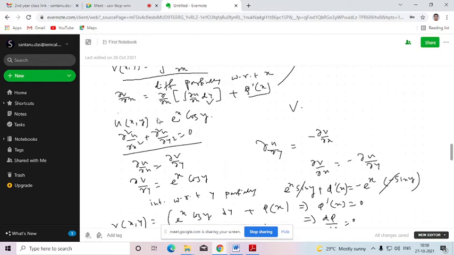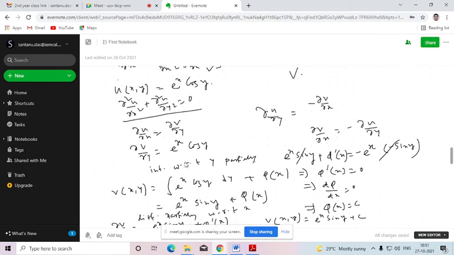So firstly, if we want to proceed, first we need to verify whether this given function is a harmonic function or not. For that you need to find out the second order partial derivative of u with respect to x and y. You need to add them together. If this provides you the value 0, then you can say that this function is harmonic function. So if it is harmonic, then you can proceed further.